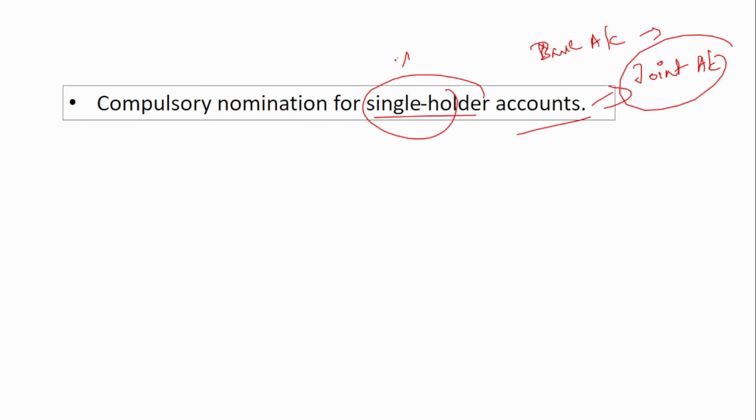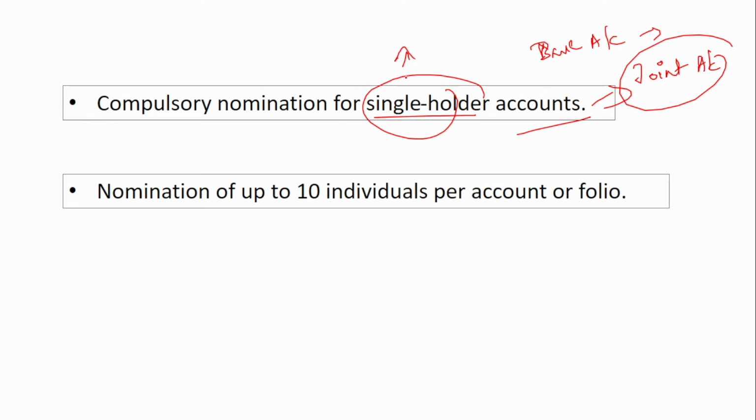Because if he or she passes away, whatever available amount is there in the demat account or the shares will be transferred to the nominee. That is why it is saying that it's compulsory nomination for the single holder accounts. Next is nomination of up to 10 individuals per account or folio is allowed.